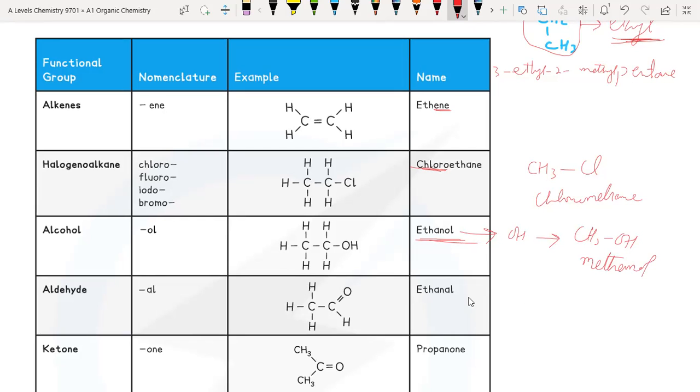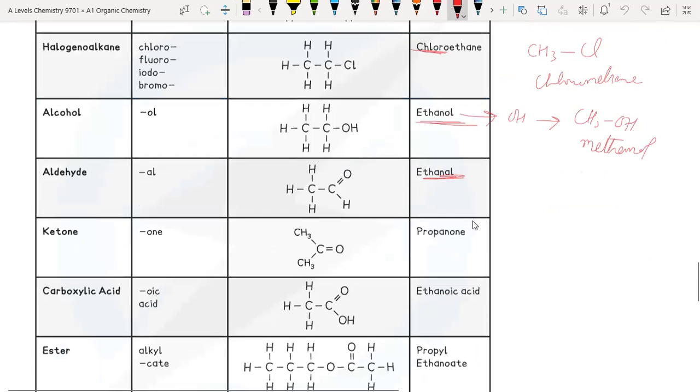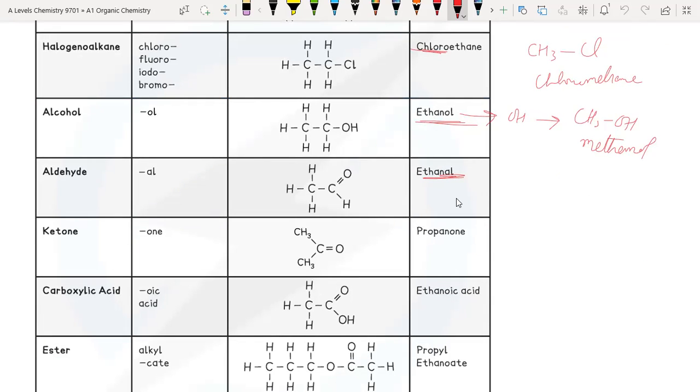For aldehyde, the name is represented as the name of the alkane with al at the ending, like ethanal. For ketone, one is added at the end. For carboxylic acids, oic acid is added at the end of the name.